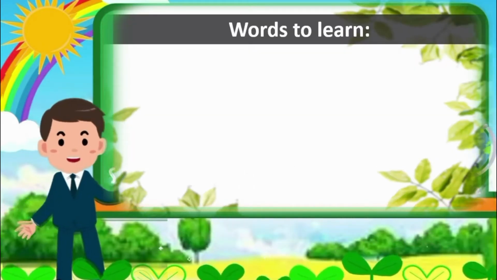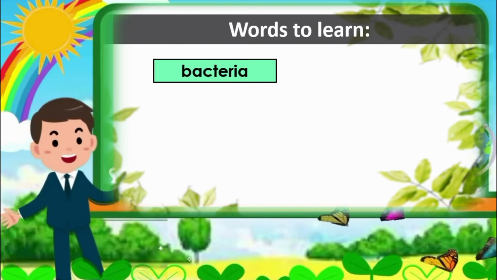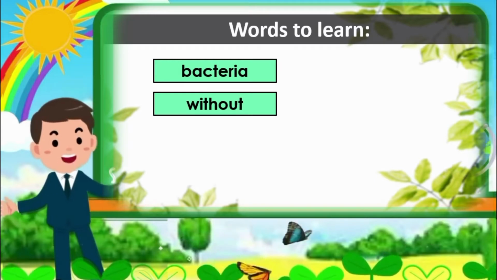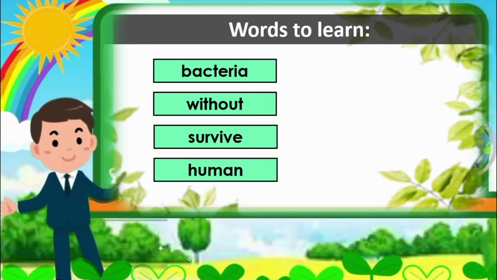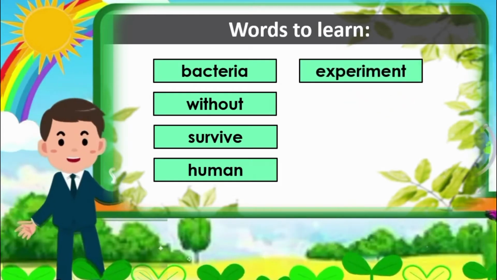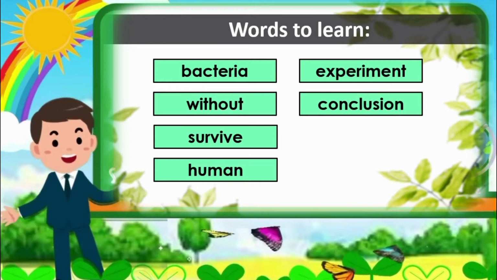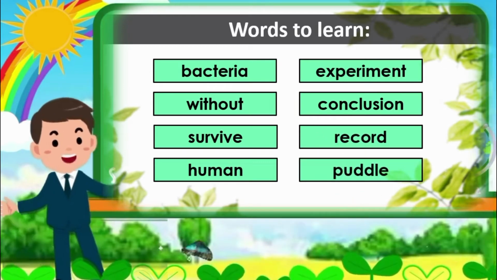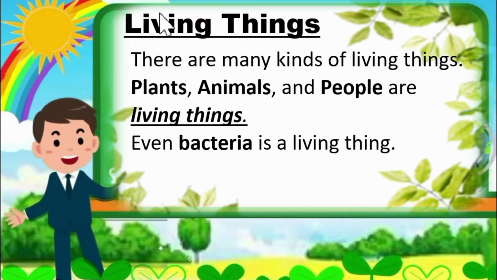Now we are going to have first our words to learn. Everybody read. Our first word is bacteria. Next, without. Next, survive. Human. Experiment. Conclusion. Record. Puddle.